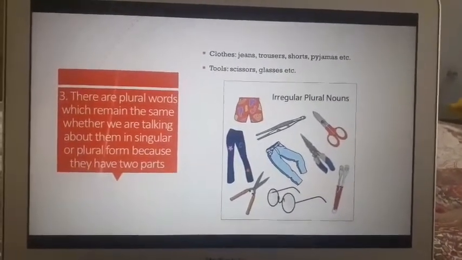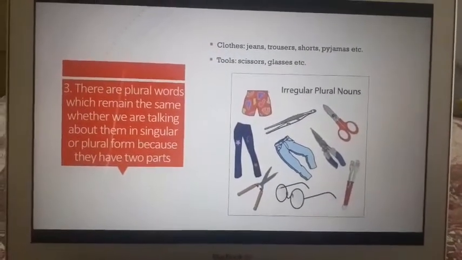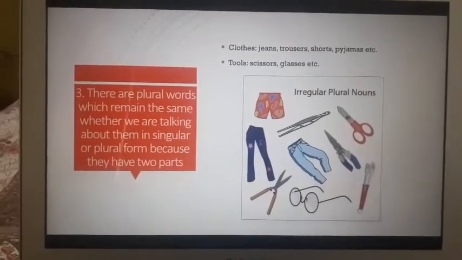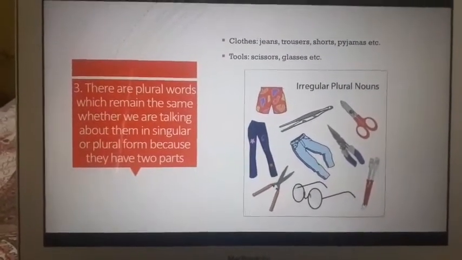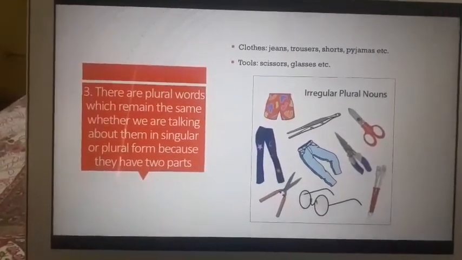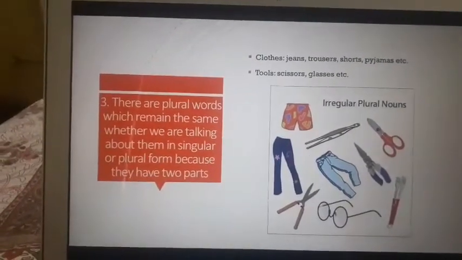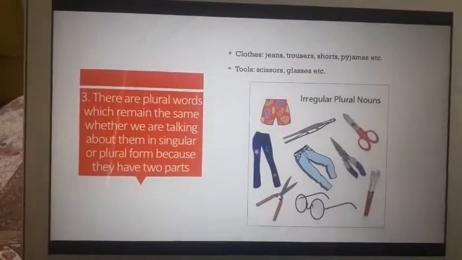We don't say short, we say shorts. Why do we call it shorts? Because it has two openings for two legs, right? We call jeans jeans, not jean, because again it has two parts to it.